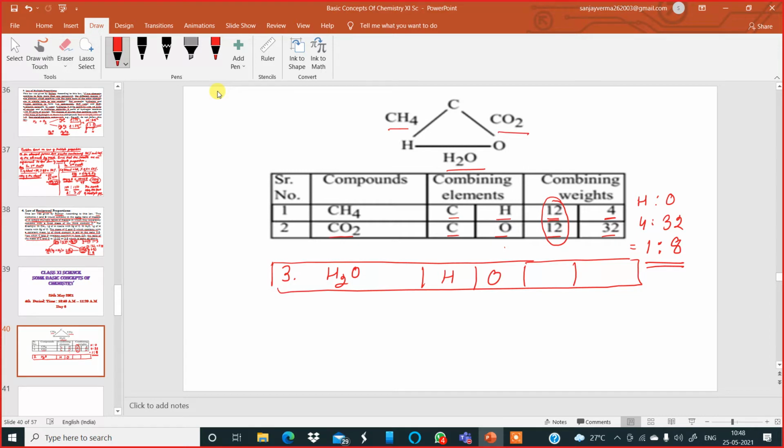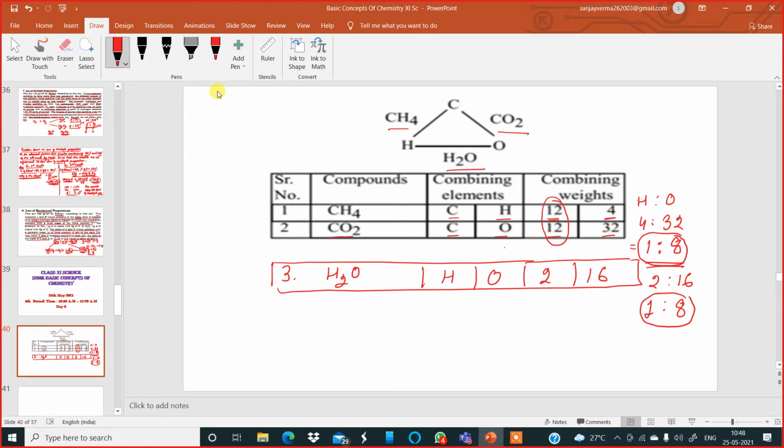So the combining weights are 2, over here it is 16. So hydrogen and oxygen are combining in the ratio 2 is to how much? 16. If I simplify this, I will get 1:8. So from the two compounds I've got 1:8.